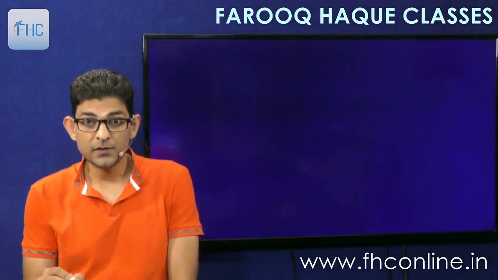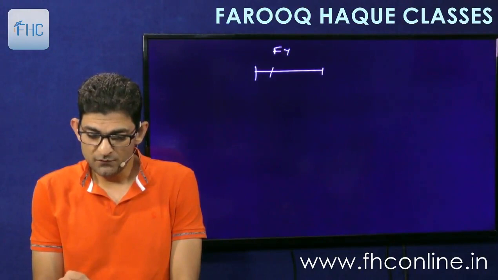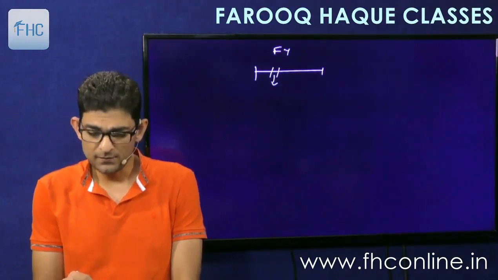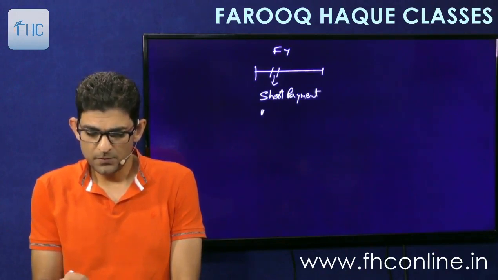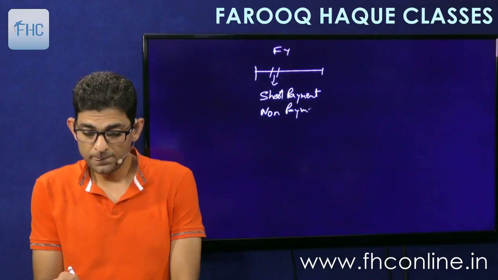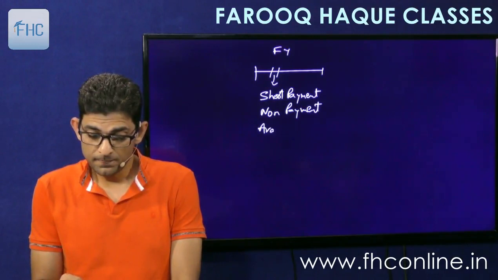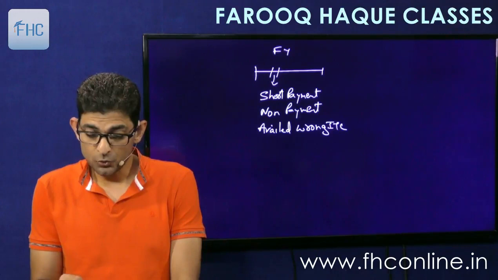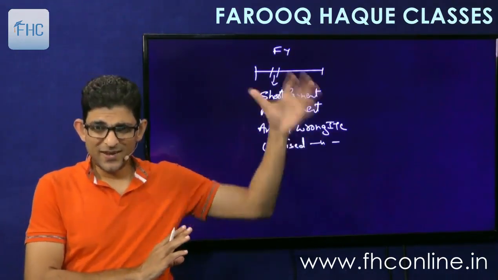So 3 years will be calculated like this. If this was the financial year in which there was a short payment somewhere in between, short payment or non-payment, or in which you have claimed, means availed, wrong ITC or utilized wrongly the ITC. So this is the financial year in which this error has happened.